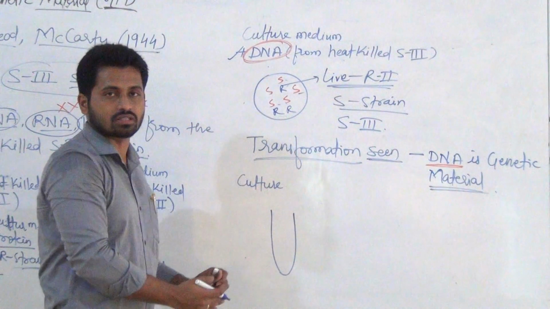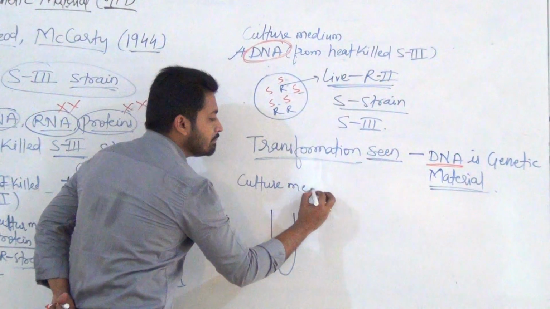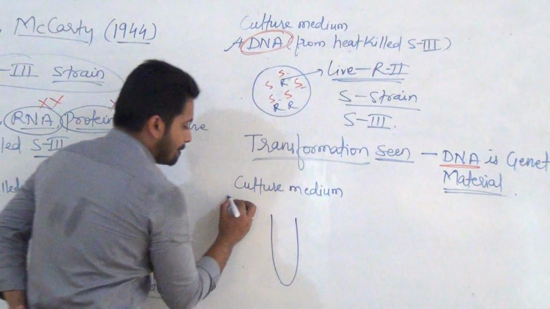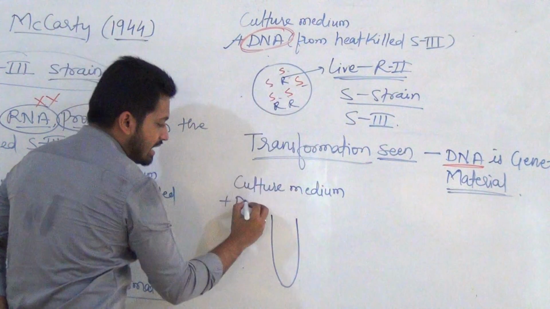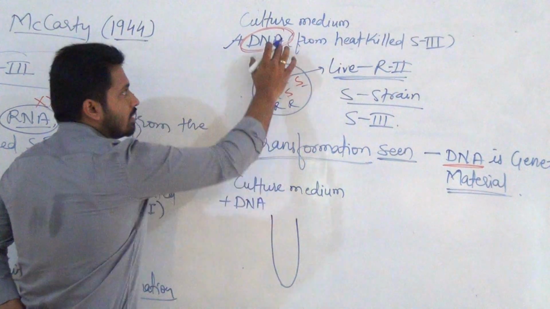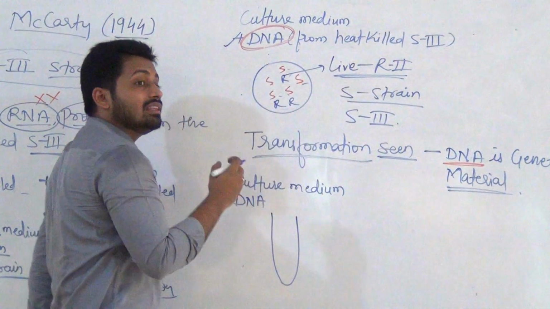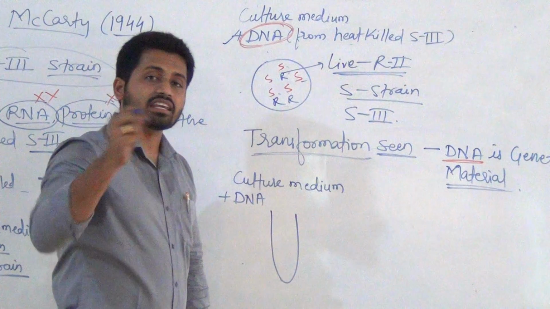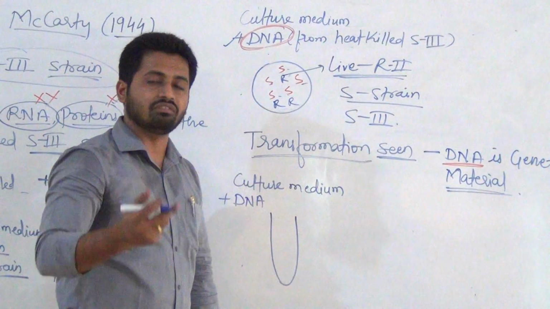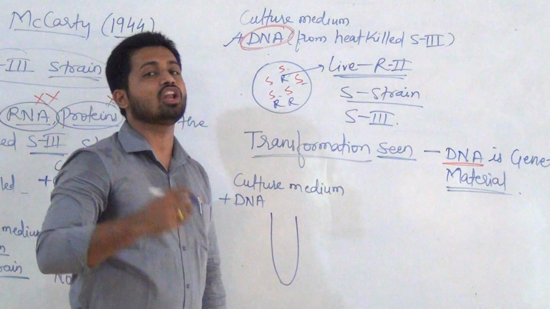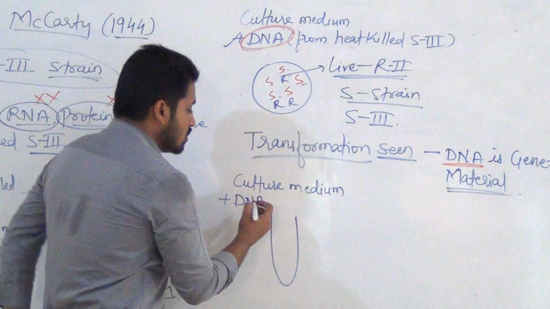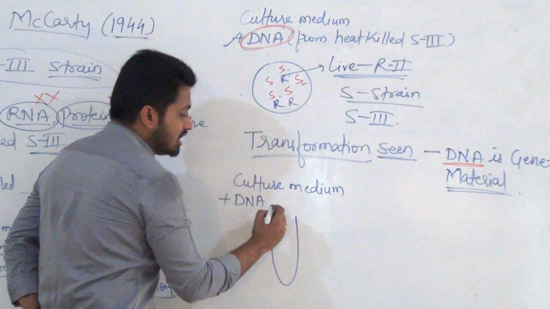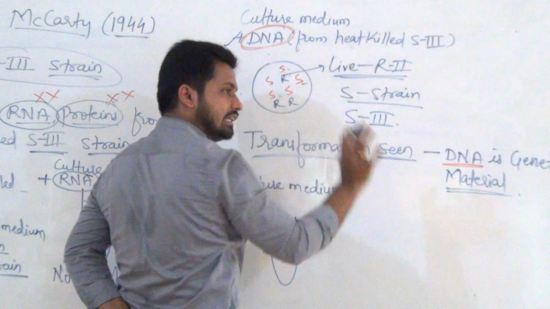But very simple it is. Culture medium plus this DNA. Same experiment they performed, but this time they used a few enzymes, for rechecking whether DNA is genetic material or not. So culture medium plus DNA, this DNA is from heat killed S3.